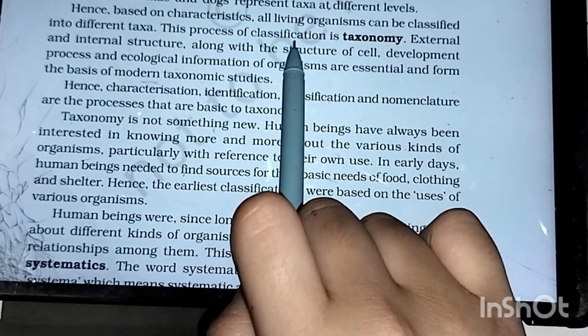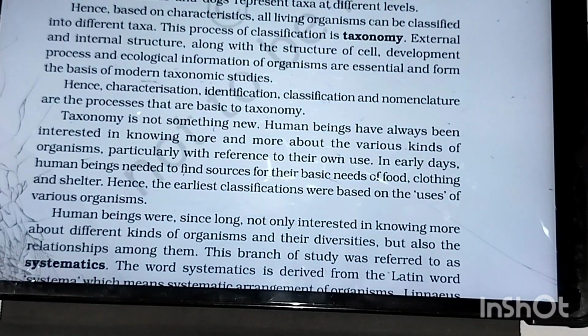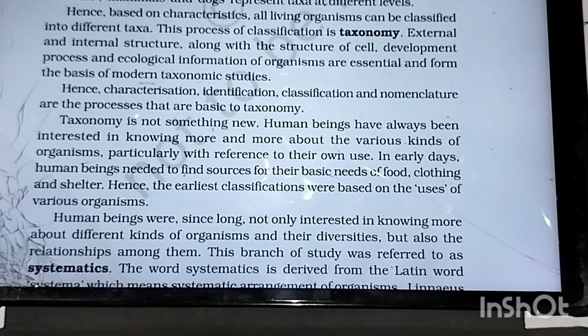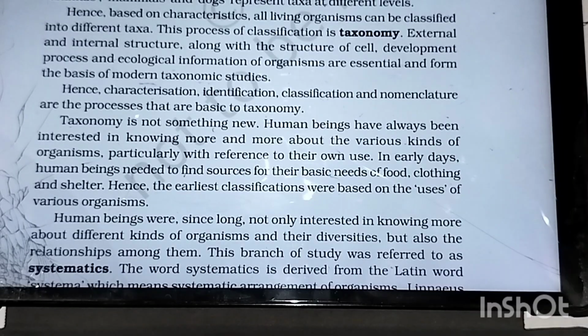The process of classification is known as taxonomy. What is classification? Classification is, based on easily observable characters, categorizing them into different categories. And all these categories that we classified are known as taxa, and the study or categorizing of organisms into various taxa is known as taxonomy.